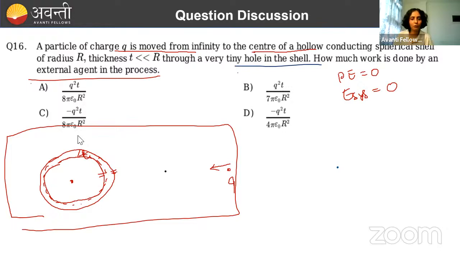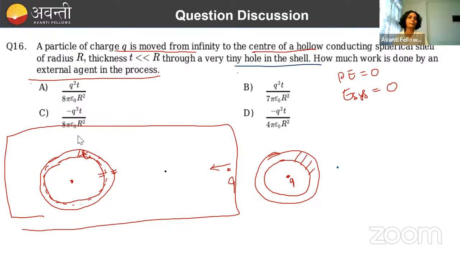Finally, what the system will look like? सबसे पहले इस पे focus कर लो. So finally my system looks like कि यहाँ पे एक hollow conducting sphere है. इसका कुछ certain thickness है. This is the thickness. And there is a small charge q at the center. This is the final configuration, right? If this is a charge, done, and this is a conducting cell, it has thickness. This thickness will have some free charges. Done. What will happen to that free charges? That free charges will get attracted.